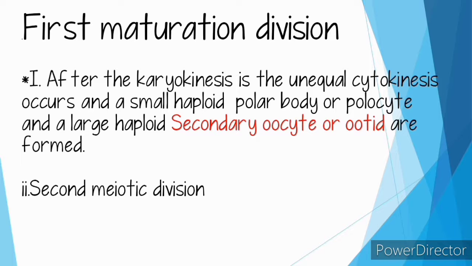A new nuclear envelope is developed around the daughter chromosomes by the endoplasmic reticulum. After karyokinesis, unequal cytokinesis occurs and a small haploid polar body or polocyte and a large haploid secondary oocyte or ootid are formed.